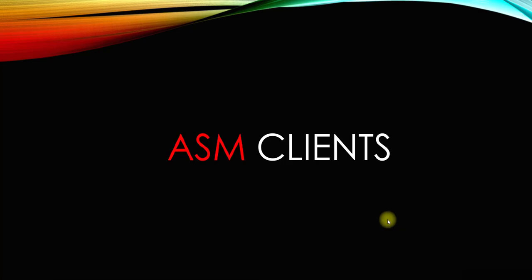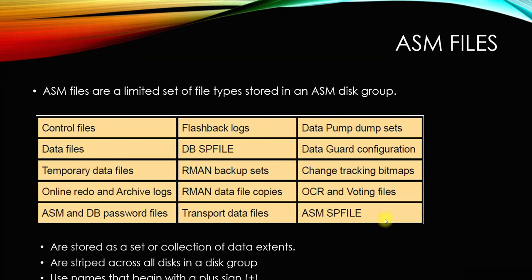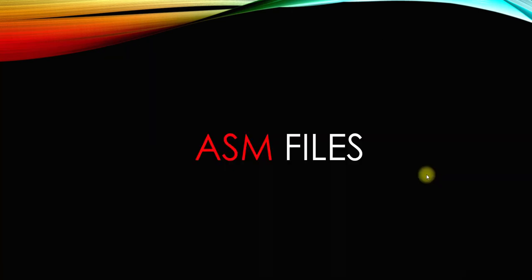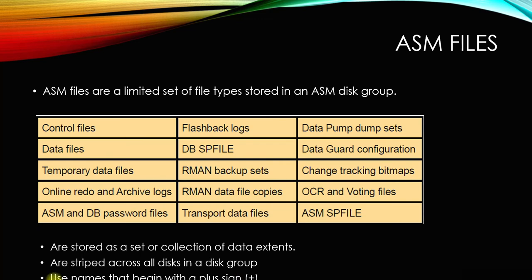So let's say 5 disks. It will be spread across them, but no particular extent will cross the disk boundary. If the extent is this much, it will not extend to disk B. ASM file names use names that begin with a plus sign.